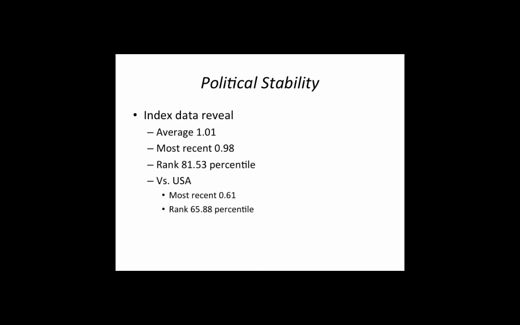Japan's most recent score in 2013 was 0.98, with an average of 1.01 over the last 10 years, and has a rank of 81.53 percentile. In comparison, the United States' most recent score in 2013 was 0.61 and has a rank of 65.88 percentile. This shows that Japan has a stable political structure.